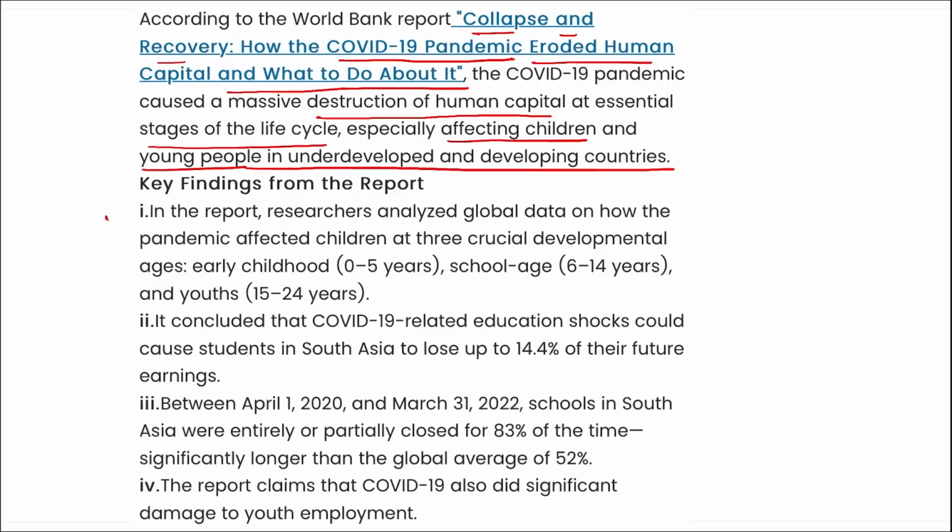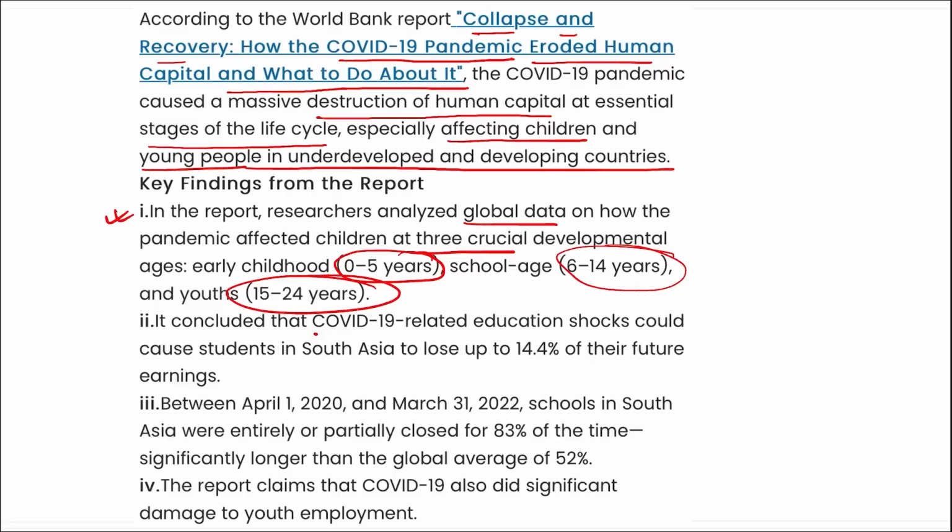The key finding was that researchers analyzed global data on how the pandemic affected children at crucial early development stages, that is 0 to 5, school age 6 to 14 and youth 15 to 24, because the opportunities that have to be provided during a lifetime were taken away during the lockdown because everything was shut down.